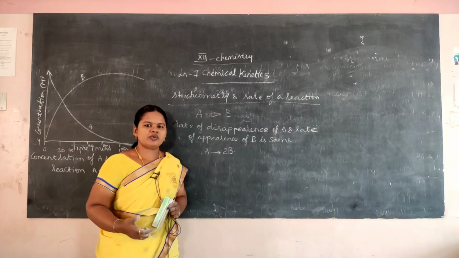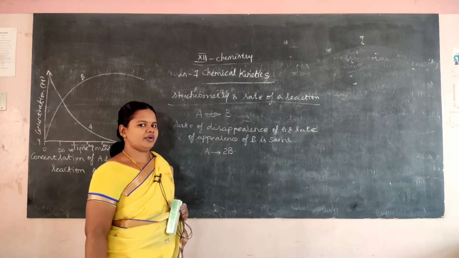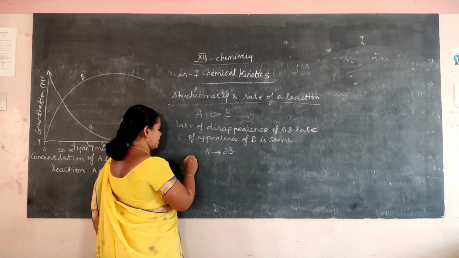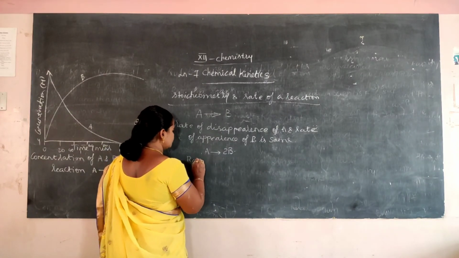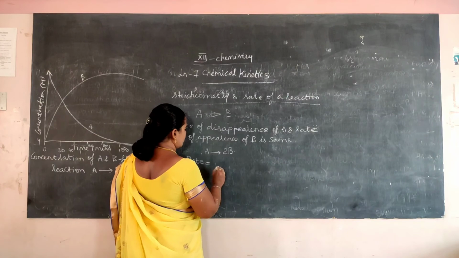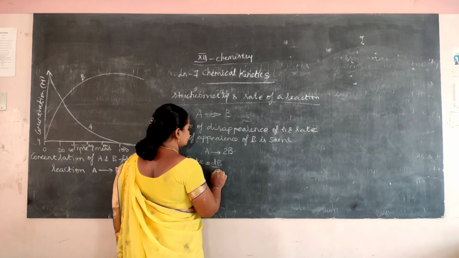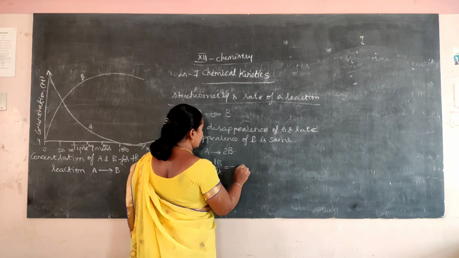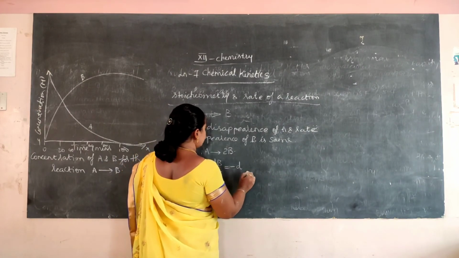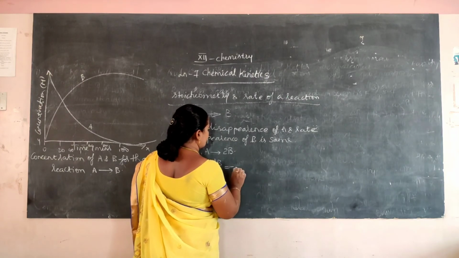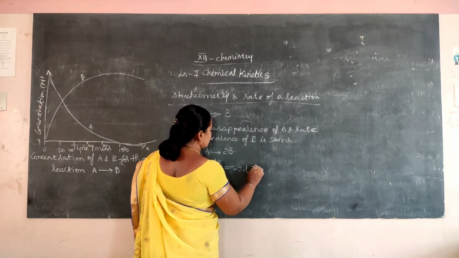Okay, this is our general explanation about this equation. Then how to write this rate? So rate equal to dB by dt equal to minus 2 into dA by dt.